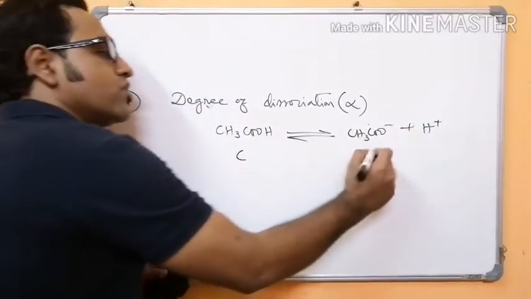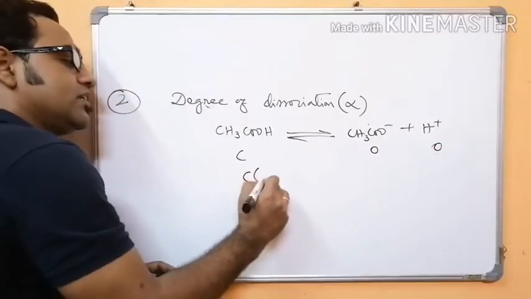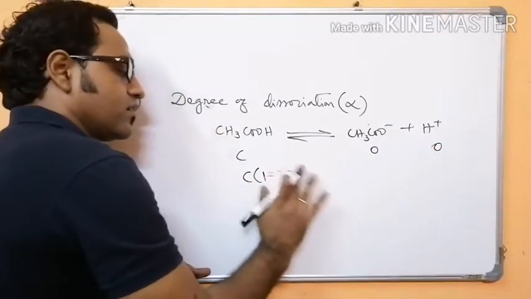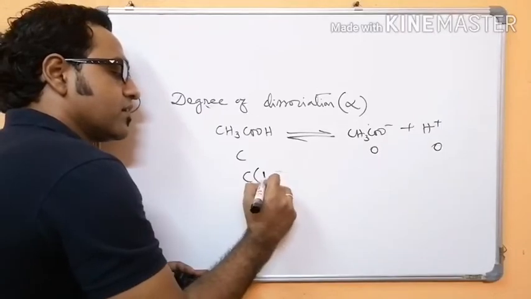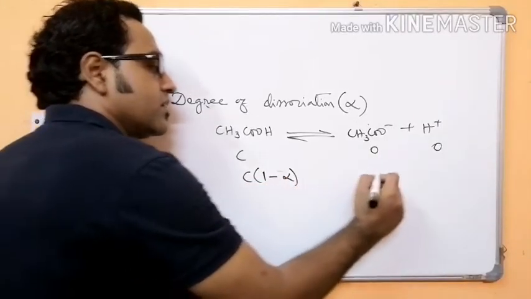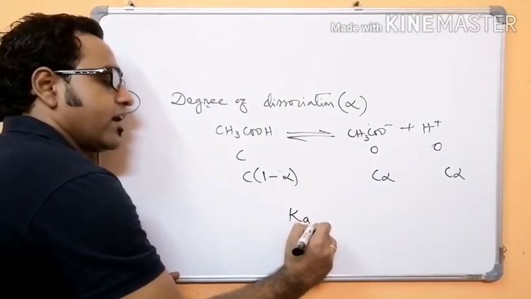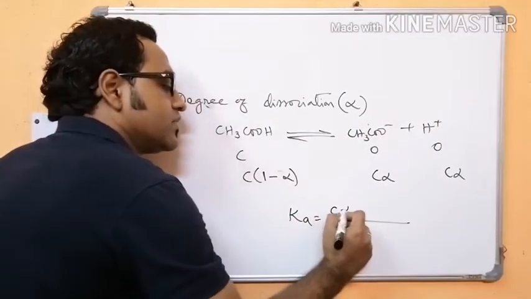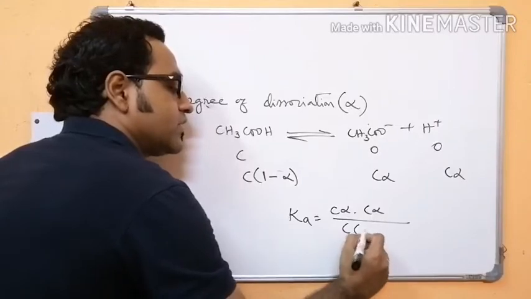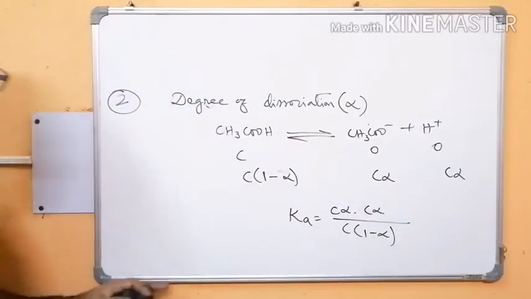If you take C mole, 0 mole, 0 mole, then C into 1 minus alpha, C alpha, C alpha. This we have done in class 11. Ka is equal to C alpha into C alpha divided by C into 1 minus alpha.